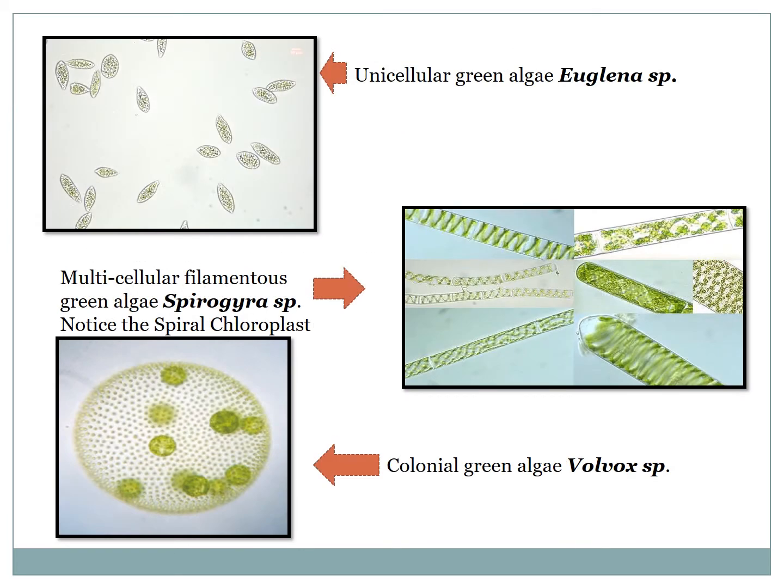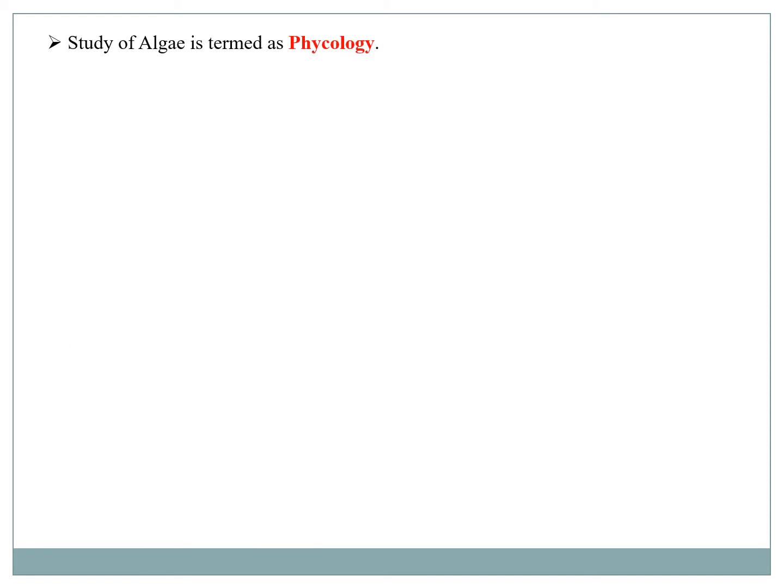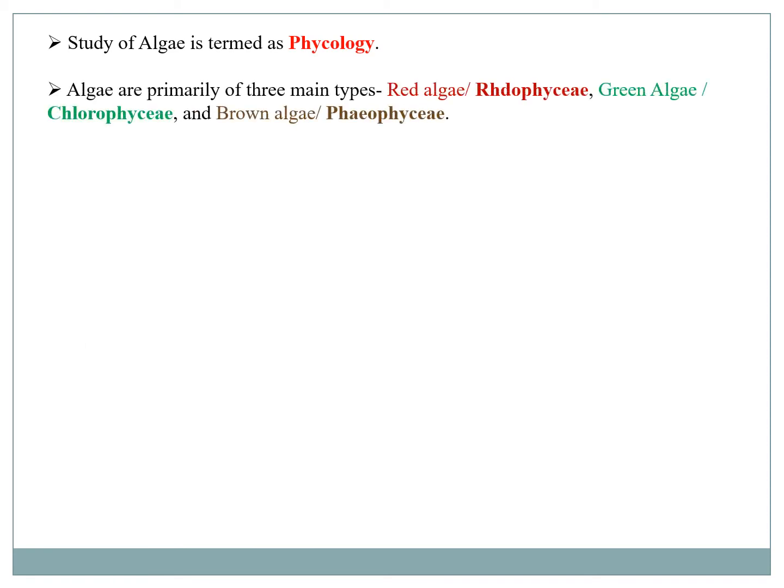Here are a few examples: the unicellular algae Euglena, colonial algae, the Volvox. Look at the individual Volvox in the colony, and look at the Spirogyra, filamentous algae. And the special thing is their spiral chloroplast. Look at the figure; the spiral chloroplast is visible. The study of algae is called phycology. Red algae are called rhodophyta, green algae are called chlorophyta, and brown algae are called phaeophyta.